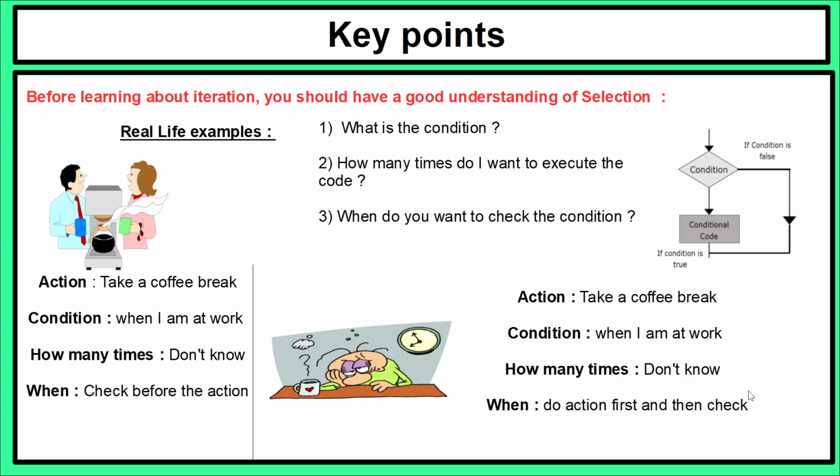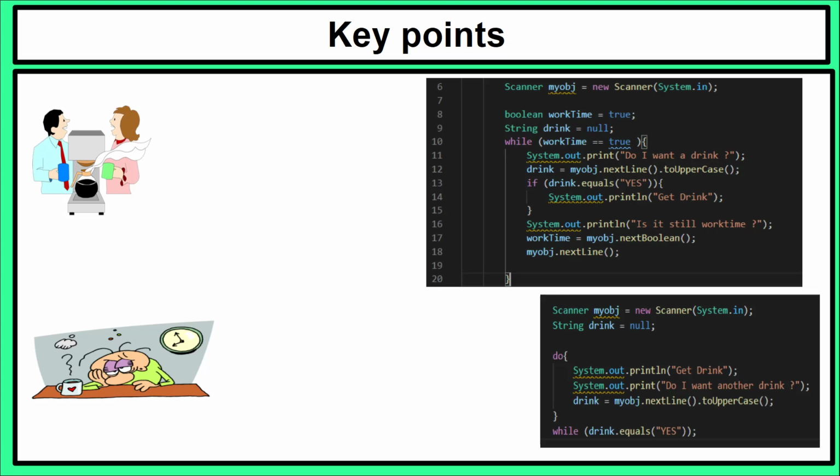So that is the difference between a while and a do while. The while is when you check first and then you do the action. The do while is when you do the action first and then you check whether you want to do it again. So what we're going to do now is map these real world examples onto some code to see how you can do that in Java. Let's look at how the while statement and do while statement appear in code.